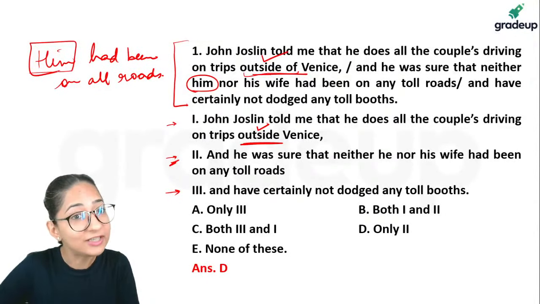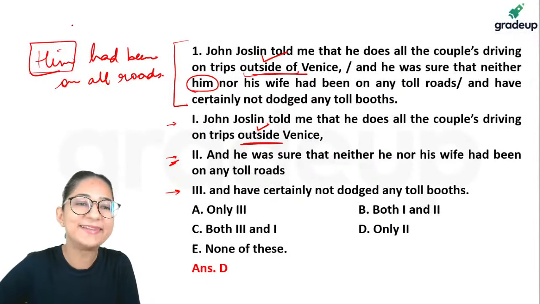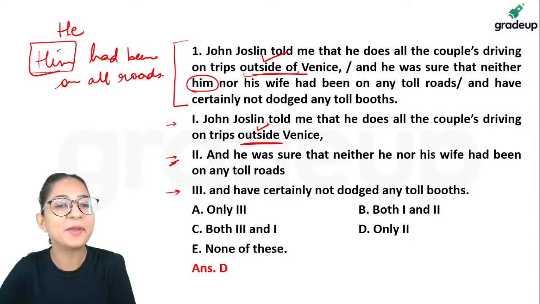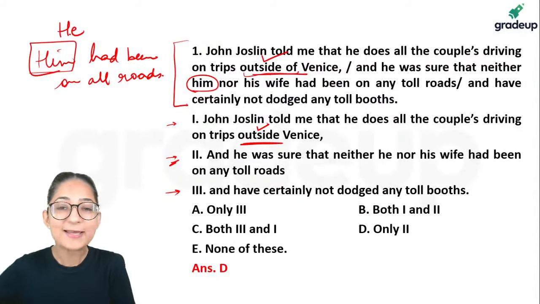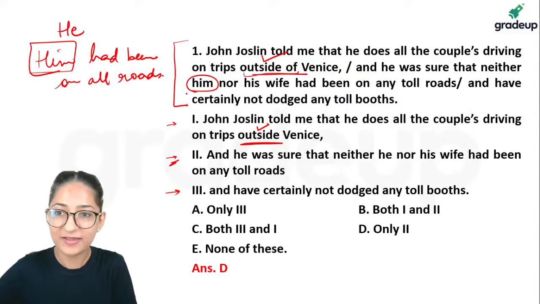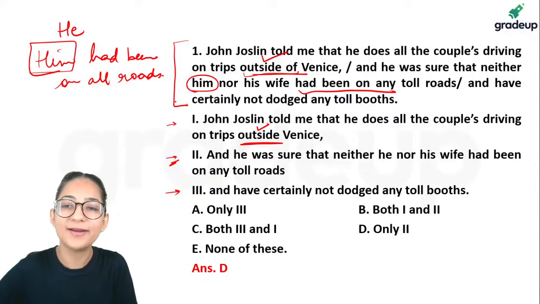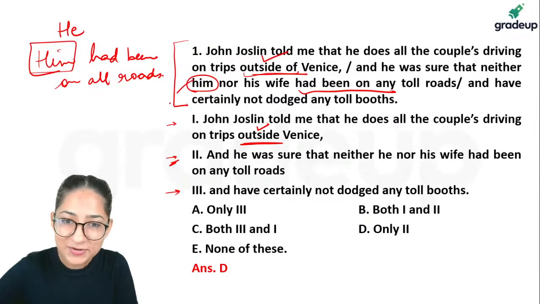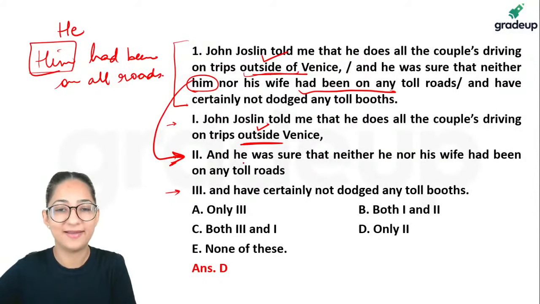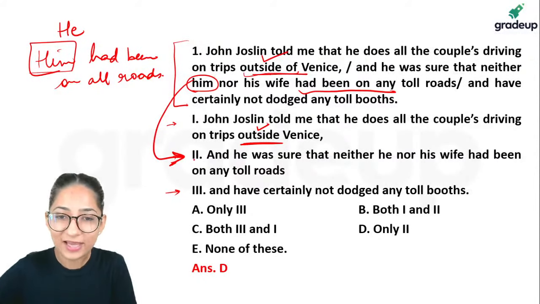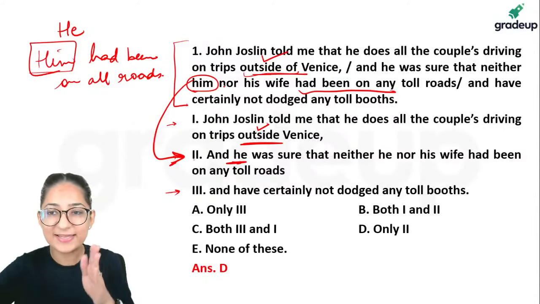You need a subjective pronoun. That means he had been on all roads, right? So clearly I can't say "neither him nor his wife." So: neither he nor his wife had been on toll roads. And you can see here you have the correction. Okay? So the second one gives you the correction on the base sentence.